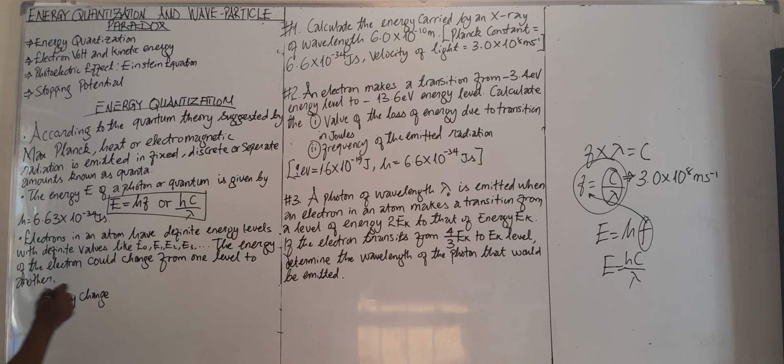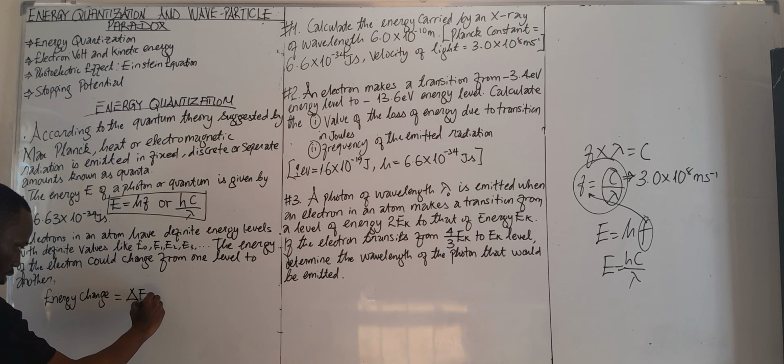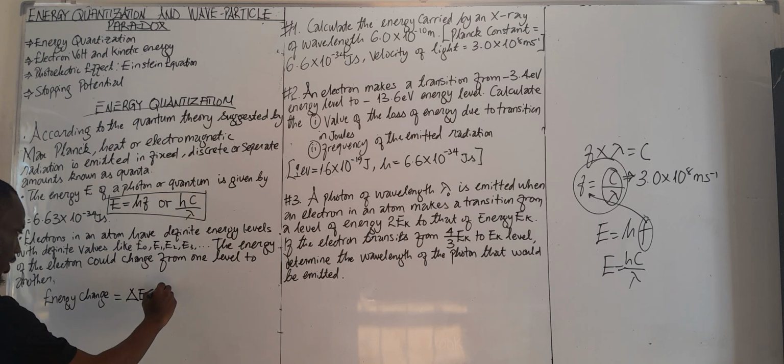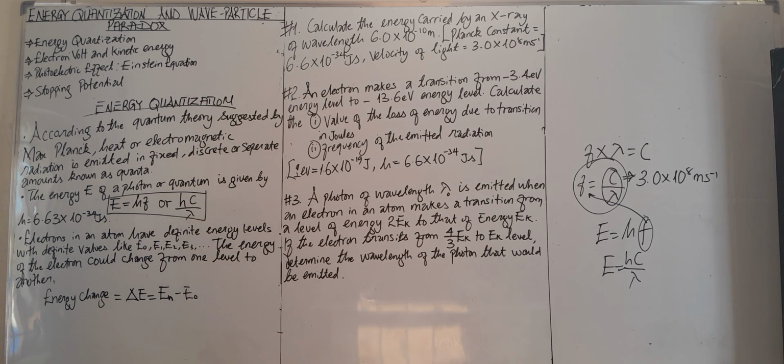So the energy change will be delta E, which will be En minus E0, where E0 is the ground state, while En is the excited state. The value for n can take definite values like 1, 2, 3, and so on and so forth.